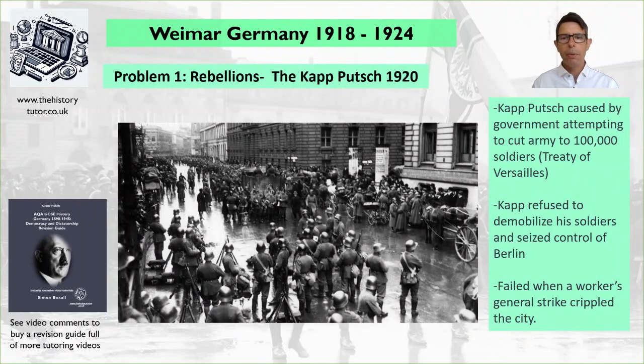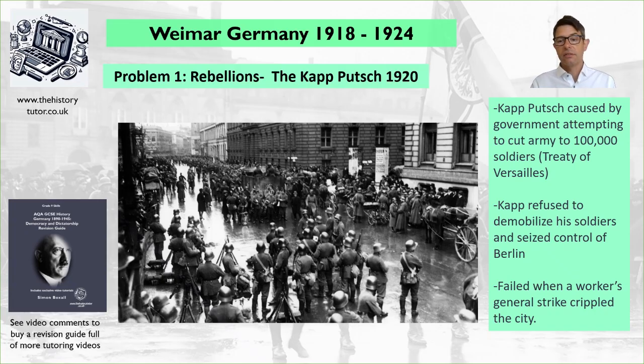Okay, next, back to problem number 1, rebellions. So we've got the Kapp Putsch, the second big rebellion. This was 1920. The Kapp Putsch was caused by a government attempting to cut the army to 100,000 soldiers. Remember, they had to cut down their army, so that means sacking soldiers. It also means rounding up the Freikorps and stopping them being their sort of voluntary soldiers, as it were. Kapp, an officer, refused to demobilise his soldiers, and he seized control of Berlin.